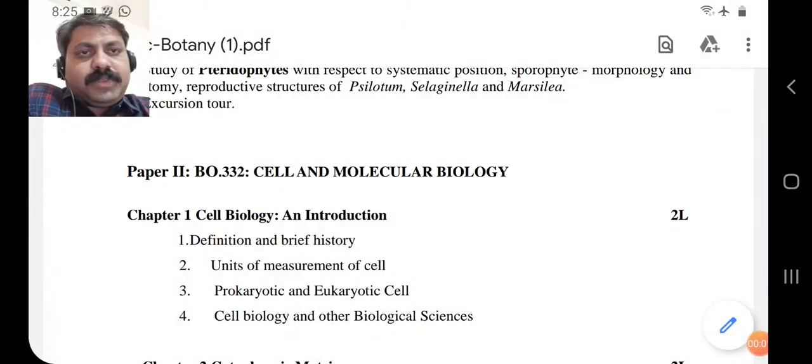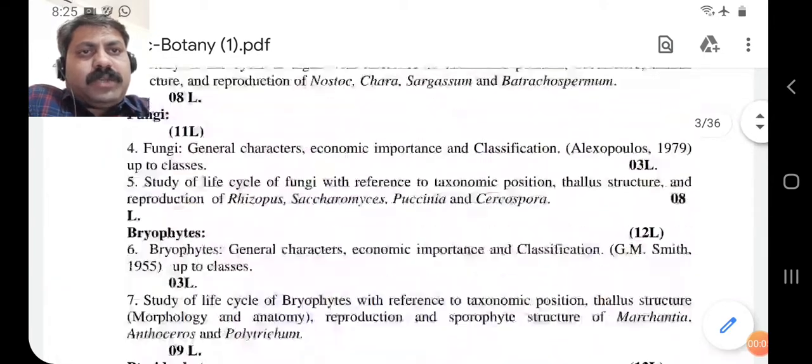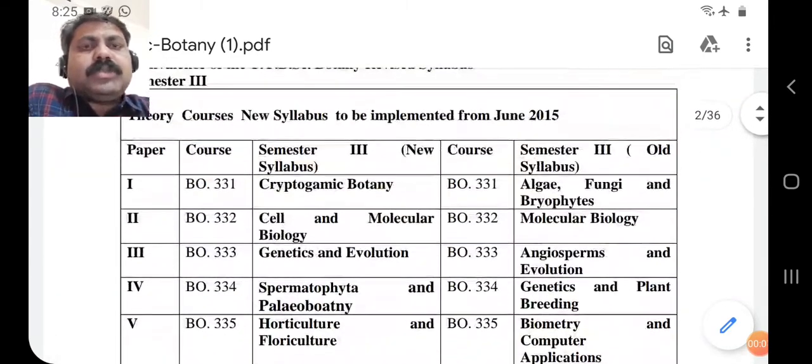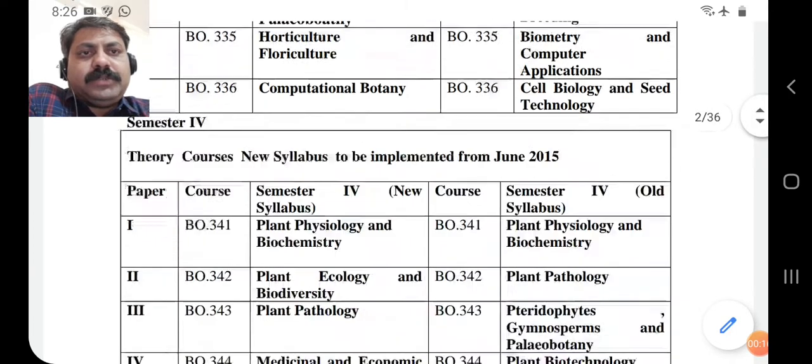Good morning. We'll start with our syllabus, the outline of the syllabus. In our syllabus there are 6 papers, and I am dealing with paper number 2, that is Cell and Molecular Biology.